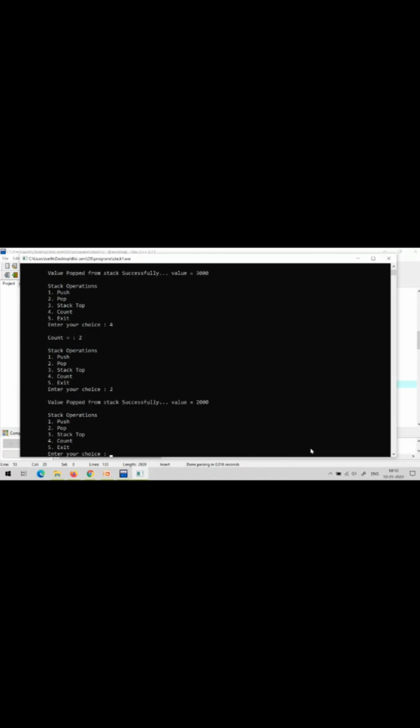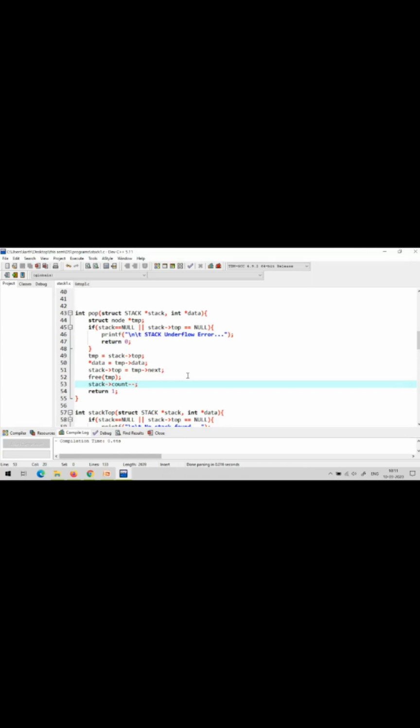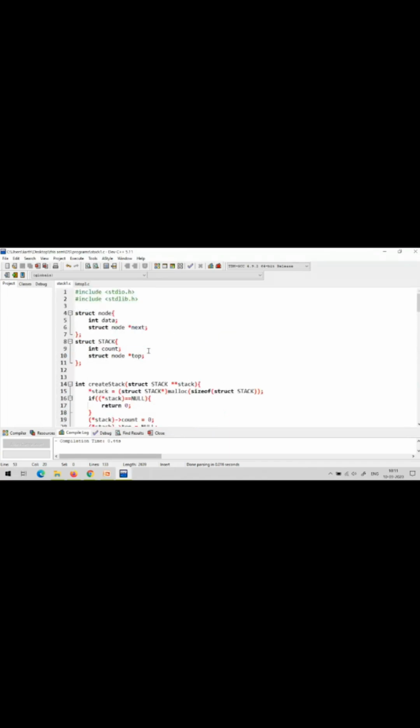Again I am popping, then checking count. Now only one element. Again popping and checking count. No stack count, so all the values are removed. So this is the stack top operation.